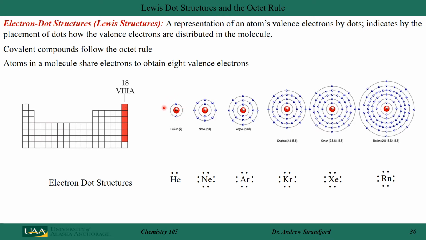1s shell. Rather than drawing all of these dots around that element, Lewis just said, let's just draw the valence electrons and let's place them symmetrically in pairs around the two-letter acronym or the one-letter acronym for the element. So helium has 2 electrons, neon 8, argon 8, krypton 8, xenon 8, and radon 8. We consider these the Lewis dot structures or the electron dot structures for the 6 noble elements.